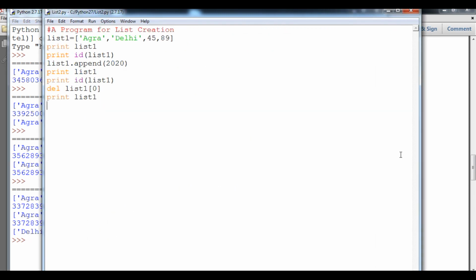So student, we have learned today how to create a list with different types and similar types, what a list is, its definition also, how to access it, how to check whether it is mutable or immutable, how to append to it, and how to delete an element of a list. I hope student you have learned it.